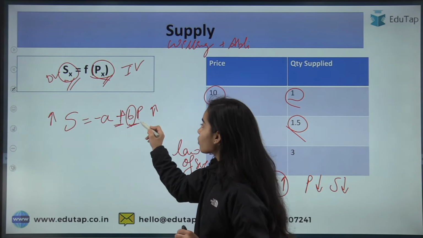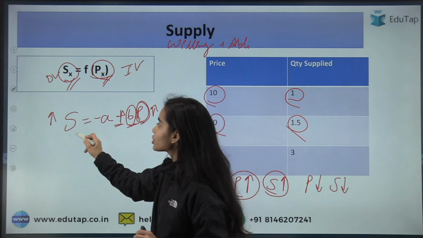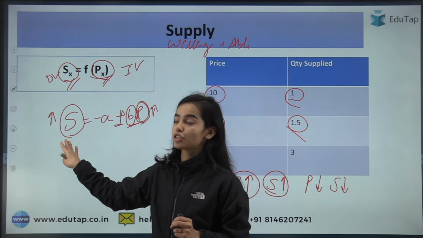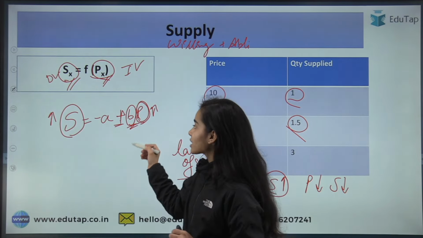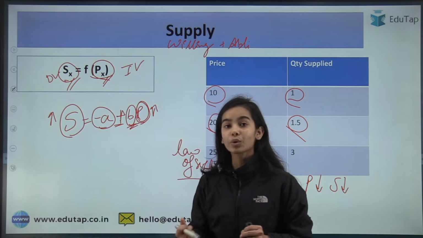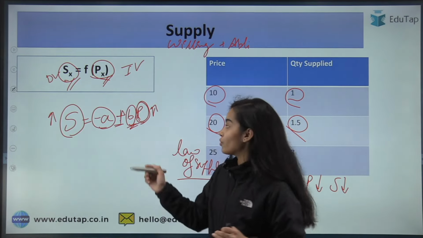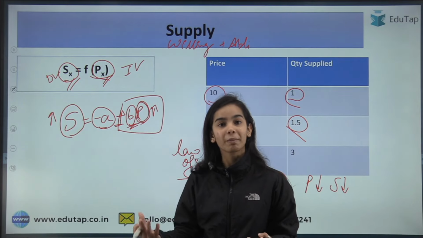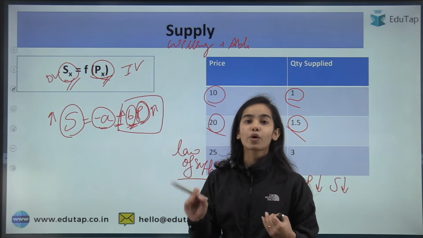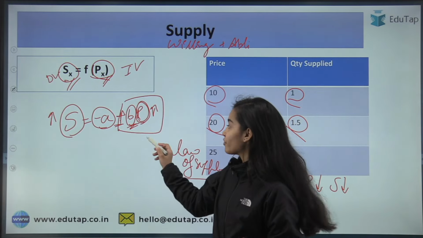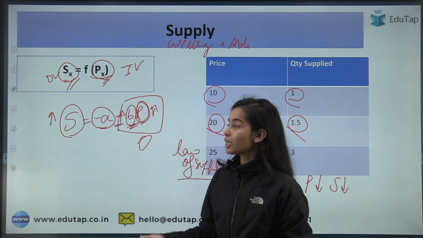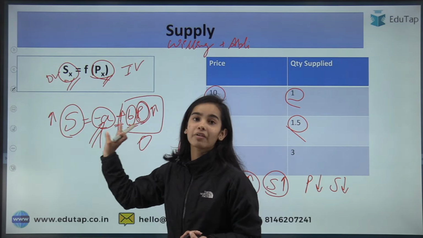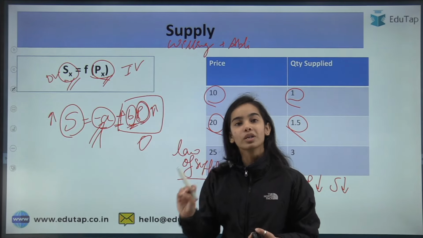B is showing that if there is a change in P, how much there is a change in the supply. If price is changing by 1, how much the supply is changing, this is what is shown by the B, that is the slope. And the intercept is negative because usually when the price is 0, will you want to produce something, will you want to supply something? Usually the producers do not want to supply when the price is 0, when they have no profit. So when the price is 0, the supply will stop, or the producer will not want to supply.